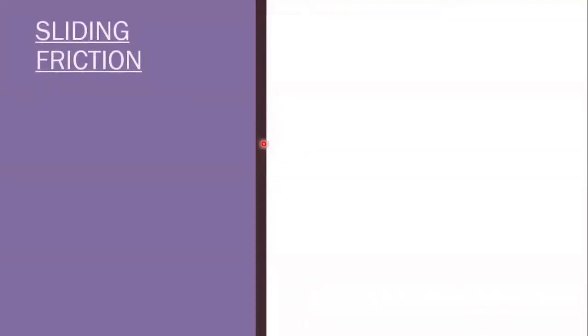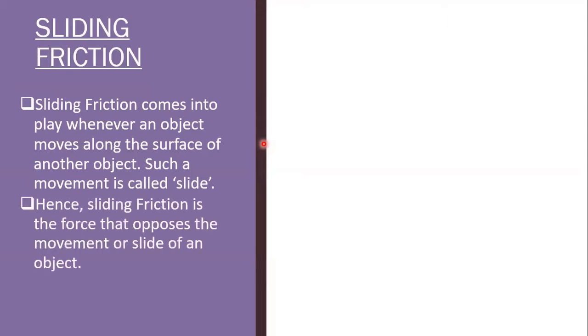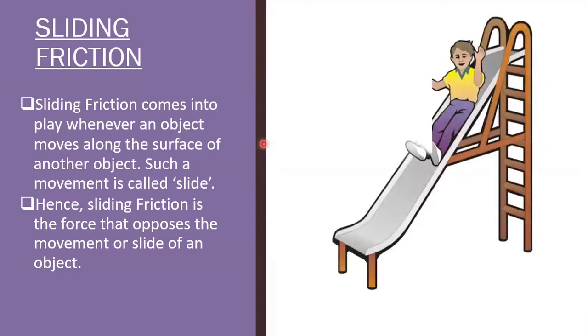Now let us come to the next type of friction, that is sliding friction. This is the friction which comes into play whenever an object moves along the surface of another object. Such a movement is called slide. Hence, sliding friction is the force that opposes the movement or slide of an object. For example, when you go down the slide, you create sliding friction.